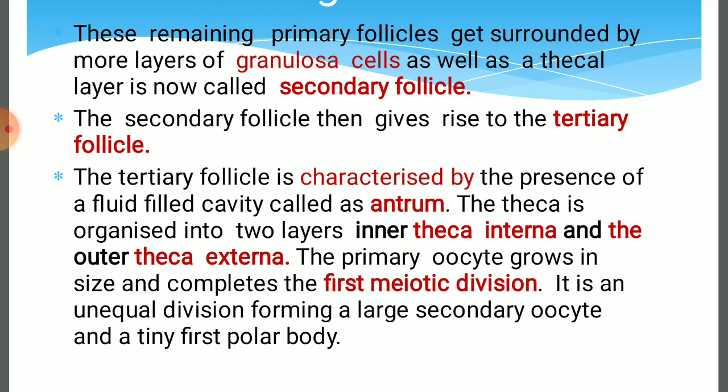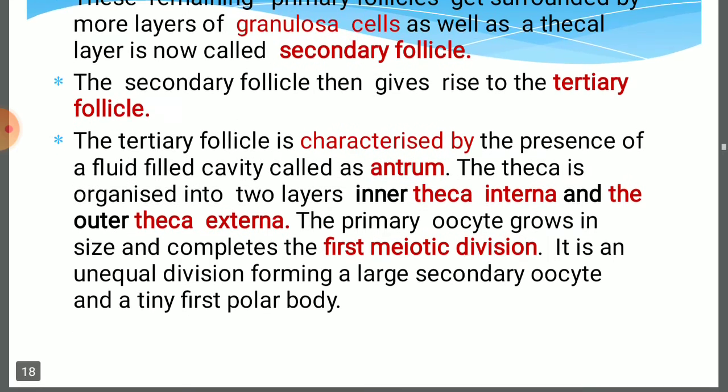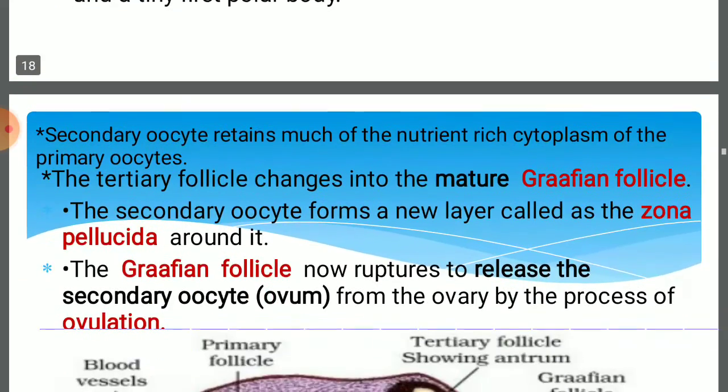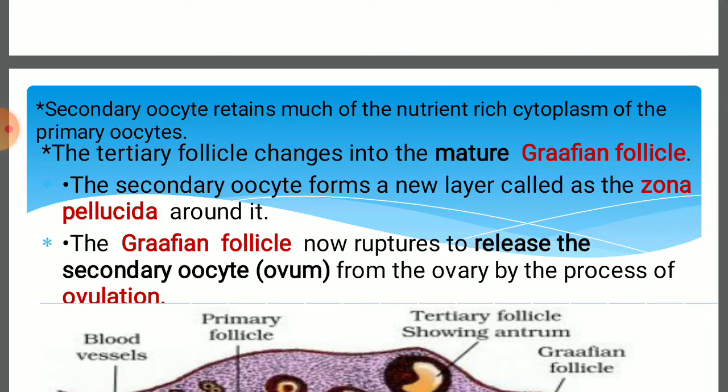Now after birth and childhood, when a child comes to the puberty stage, it undergoes the first meiotic division and forms the first polar body and the secondary oocyte. The secondary oocyte retains much of the nutrient-rich cytoplasm of the primary oocyte. The tertiary follicle at that time changes into the mature Graafian follicle.